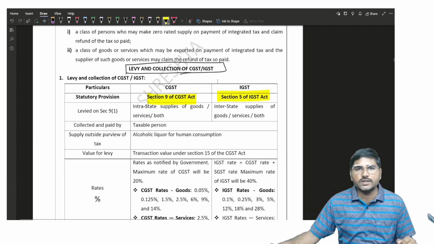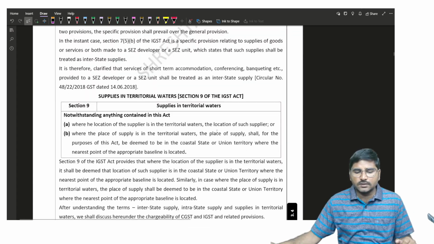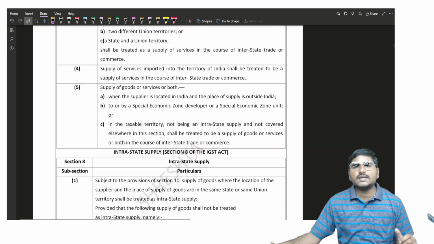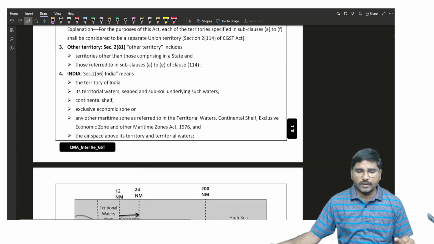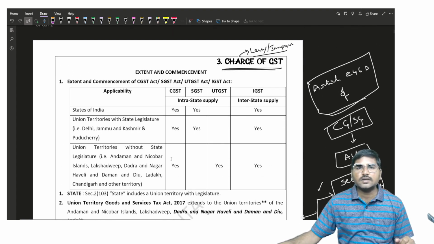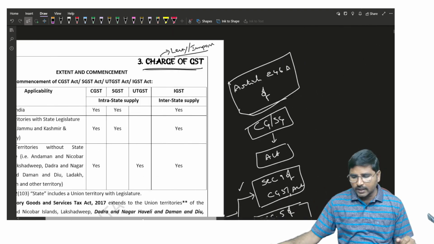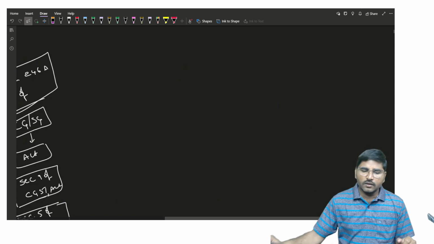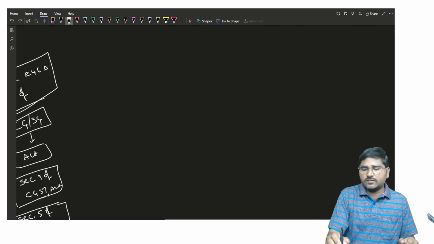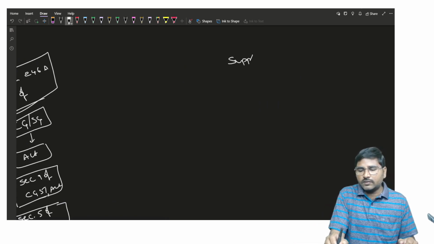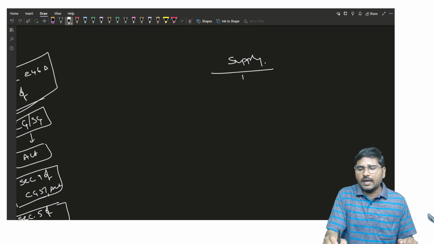Before learning the charging section, first let me explain the concept of intrastate supply and interstate supply. As we know, wherever there is a supply, we are liable for payment of GST.